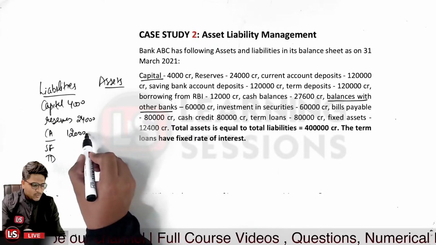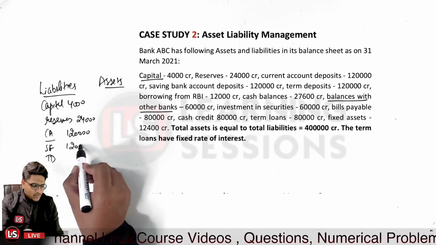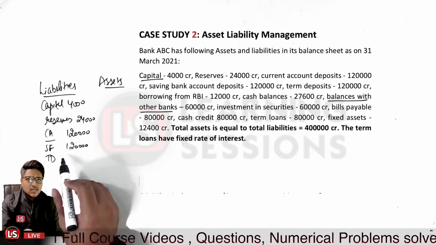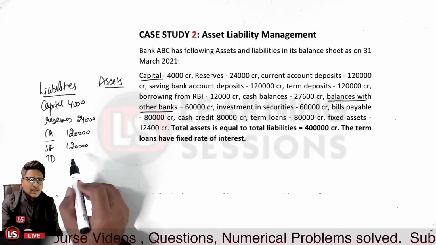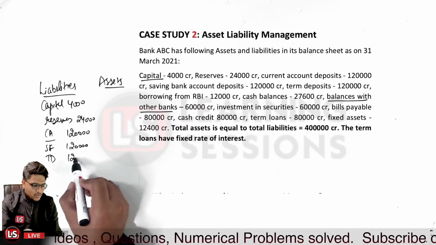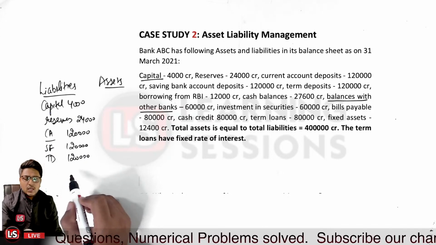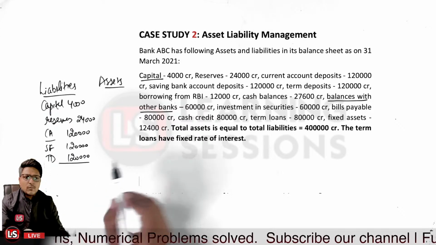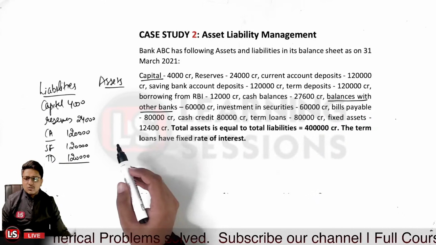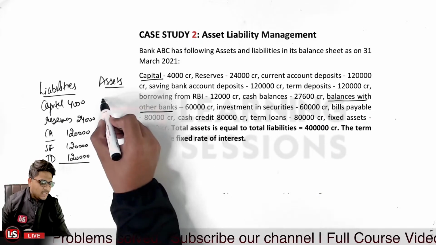So we are having 1,20,000 over here and 1,20,000 crore over here in savings fund deposits. And in case of term deposits, we are having 1,20,000 again. Okay, so it basically belongs to what component over here? Balances with other banks is related to an asset. It is related to an asset.